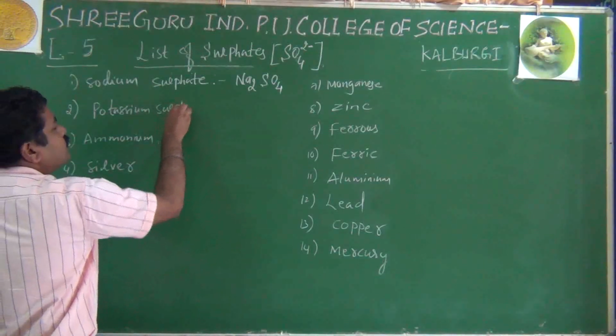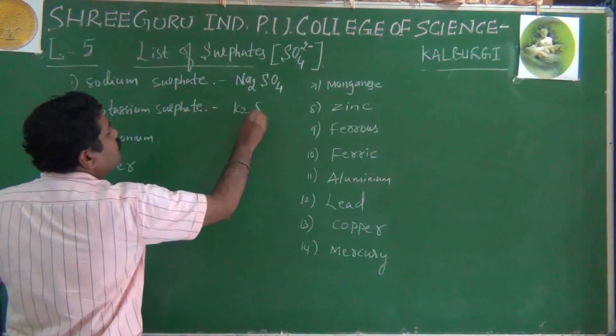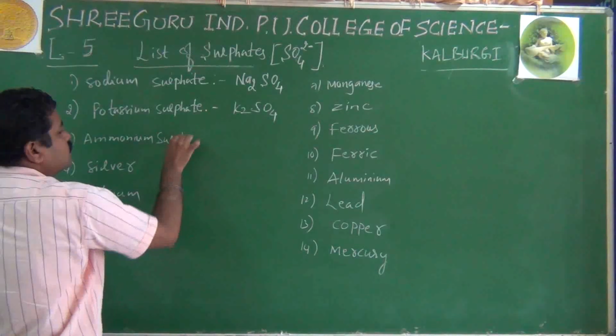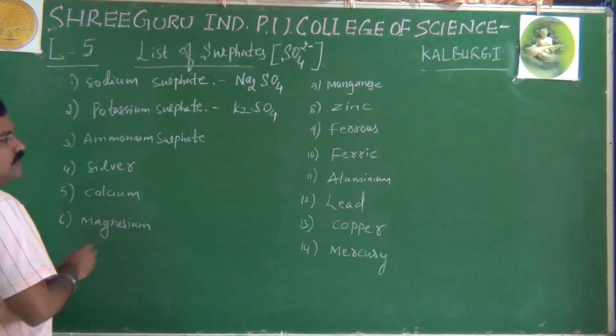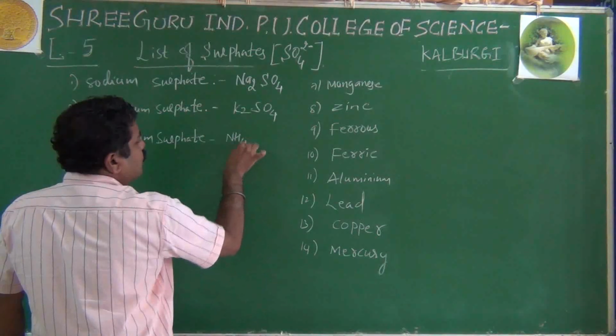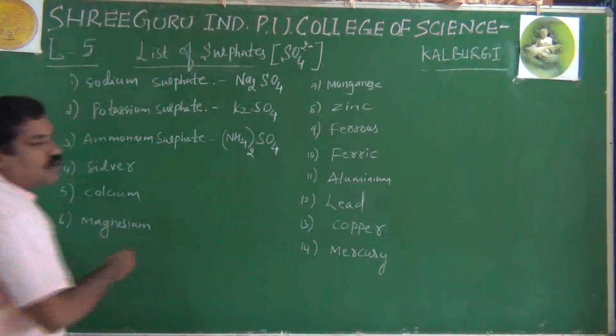Potassium sulfate, that is K2SO4. Ammonium sulfate: NH4 plus SO4 2 minus, therefore (NH4) taken twice SO4.